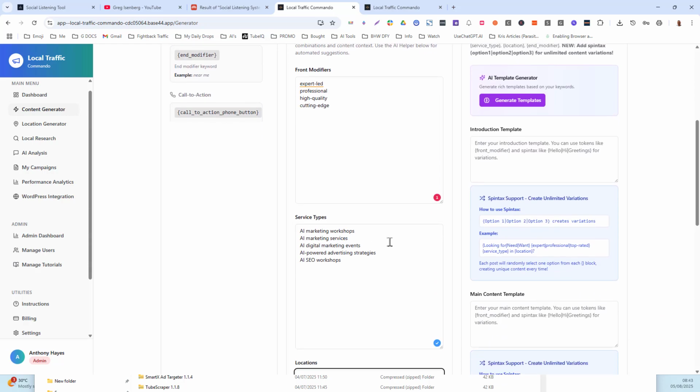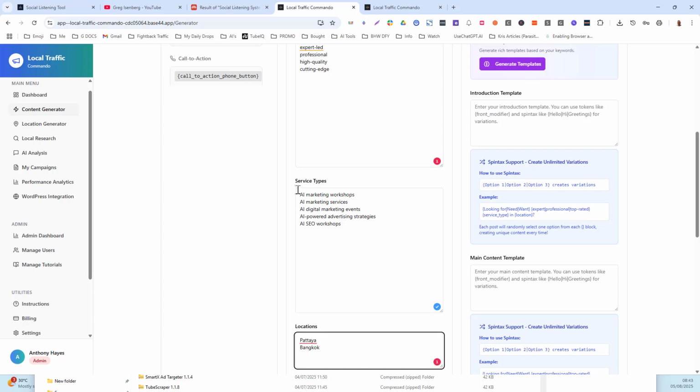Right now, if I want to get really tight with this, I could do AI marketing workshops, AI marketing events, and just stop there at that particular point and focus on just that one offer. It's going to have its own landing page for that particular workshop. And if I want to focus on AI marketing services that are broken down into what services, then I